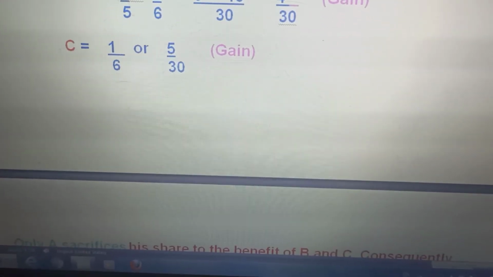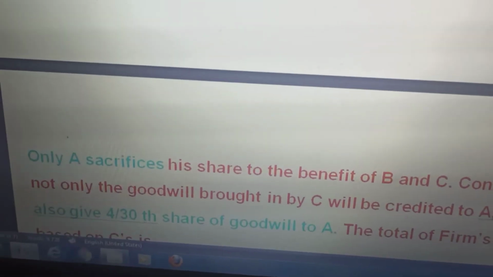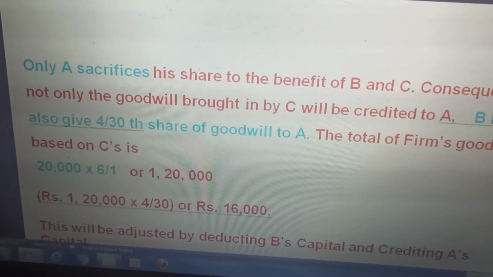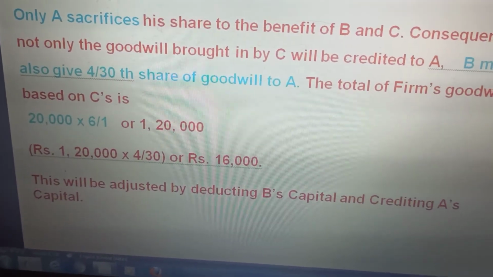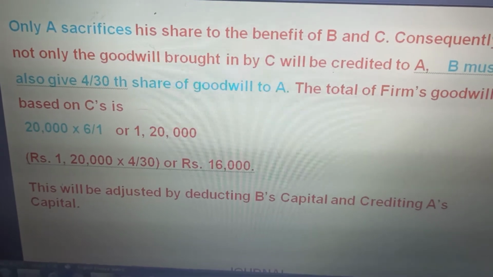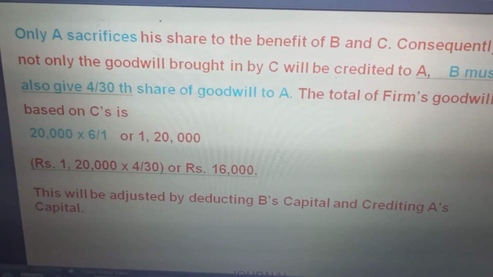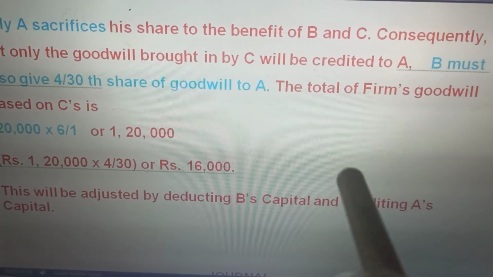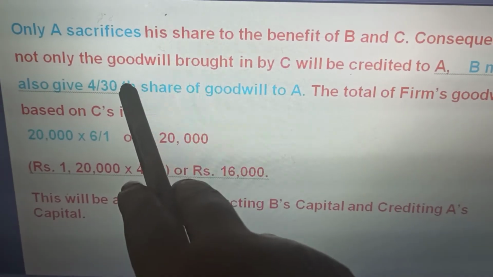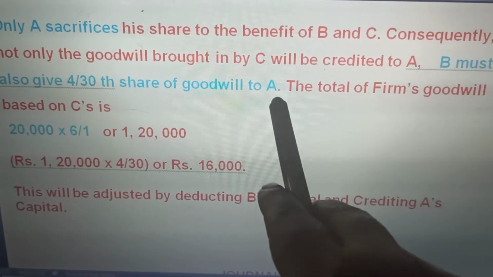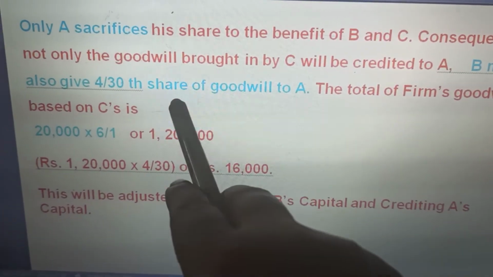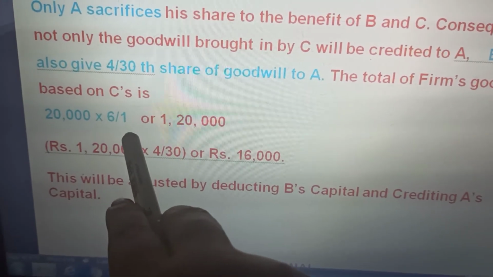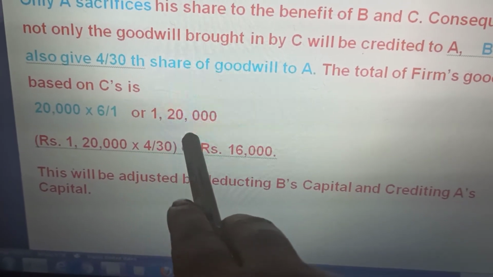Next, after this, we come to know that only A sacrifices his share to the benefit of B and C. Consequently, not only the goodwill brought in by C will be credited to A, B must also give 4/30th share of goodwill to A. The total of the firm's goodwill based on C's share is rupees 2,20,000 into 1/6, or rupees 1,20,000.